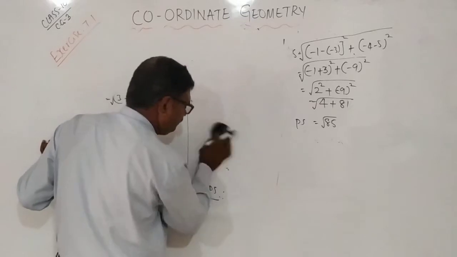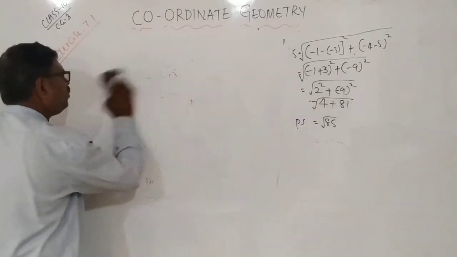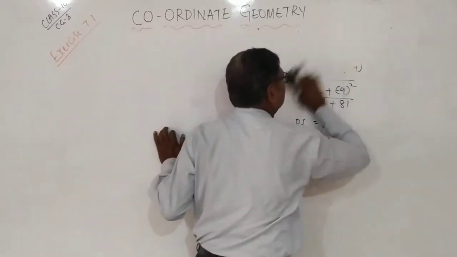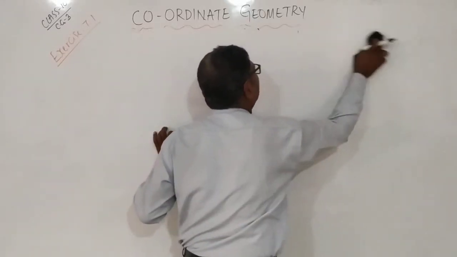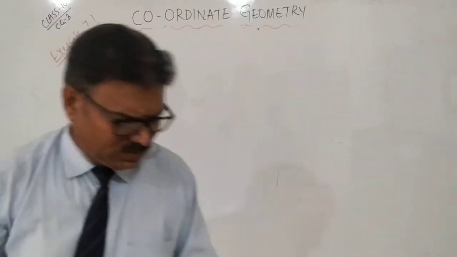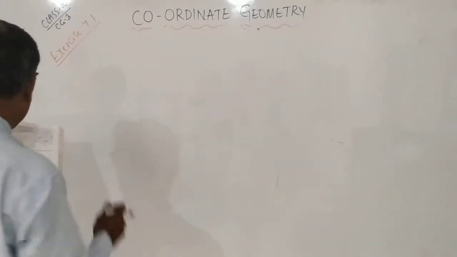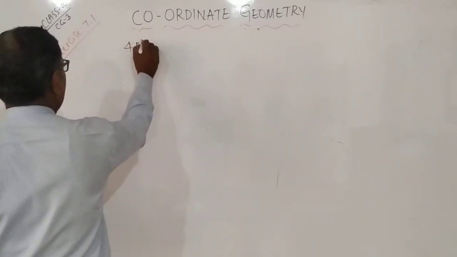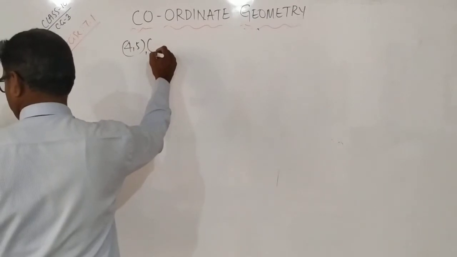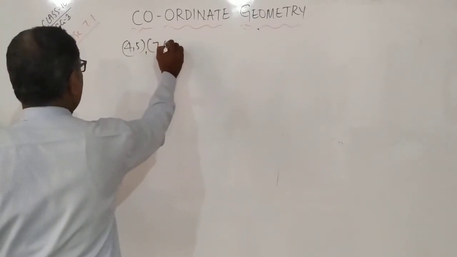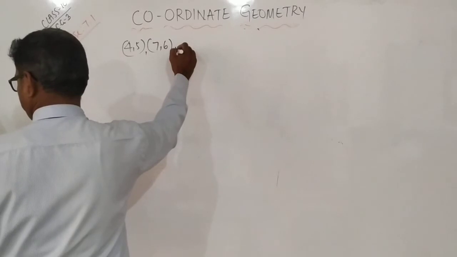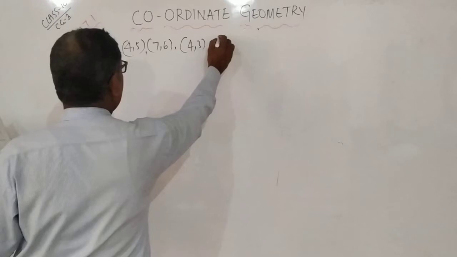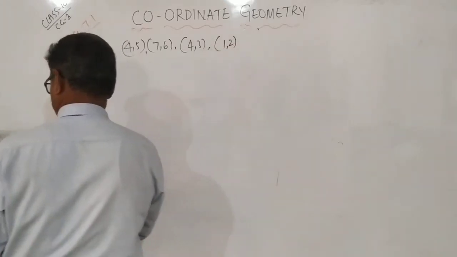Third problem. That's not only, I told you, just observe. See, 9 square, I have written 36. Next. 4, 5, 7, 6, 4, 3, 1, 2.